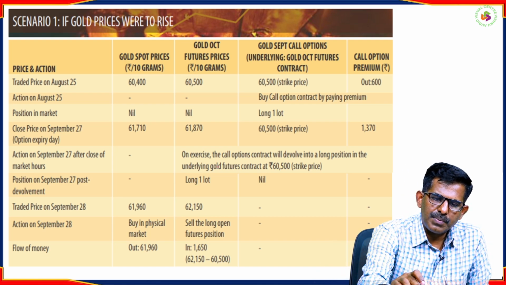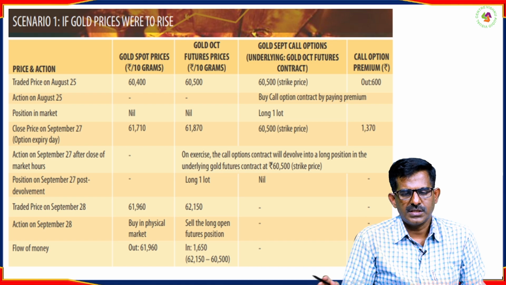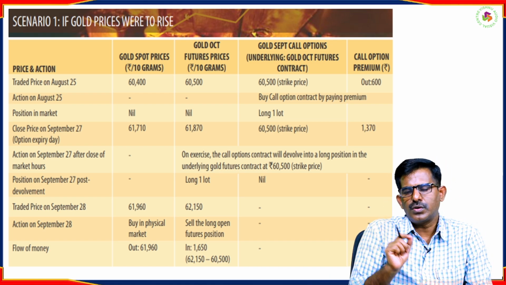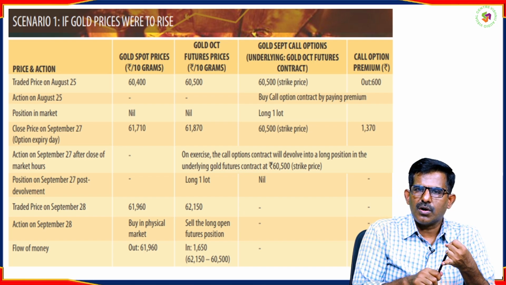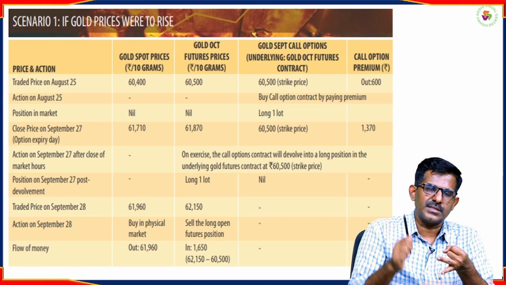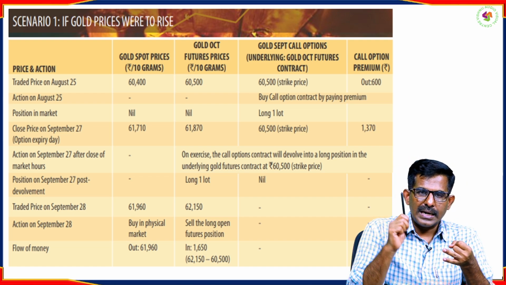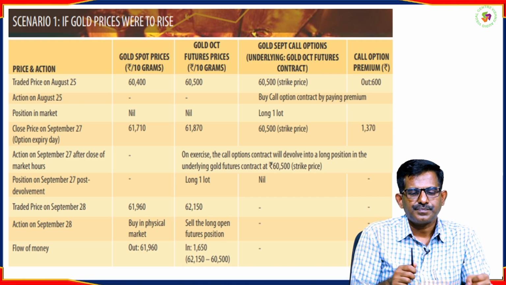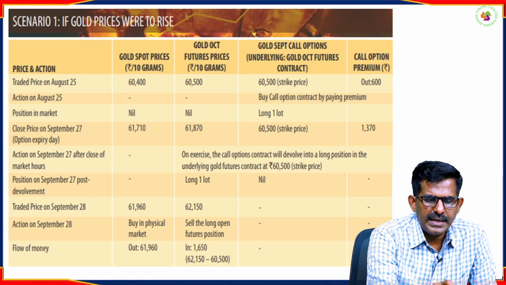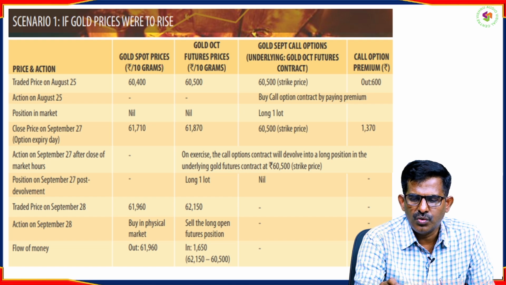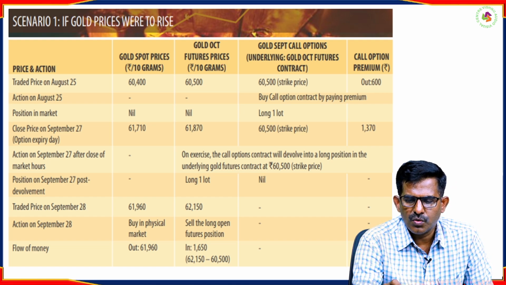So if the gold prices increase, what happens? One important key point to note here is that when you are entering into an option contract, the underlying commodity is gold futures. Your underlying commodity is not physical gold, it's gold futures, right? Now, the trading price on August 25th is the spot price for 10 grams of gold, and the futures price of gold on the October contract is 60,500.